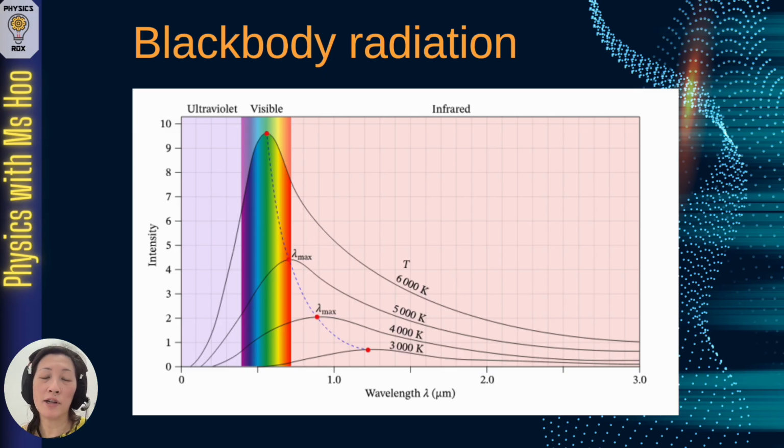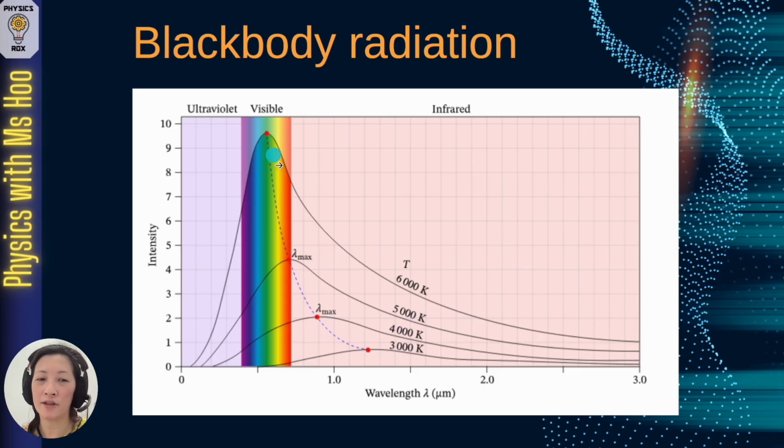Now, this graph only shows us a range between ultraviolet to infrared. Human beings can only see light in the visible light spectrum. So on this graph, the visible light spectrum is highlighted. For a black body that reaches about 6000 Kelvin, it actually emits radiation at all the visible light spectrum, which means we can see all these colors.